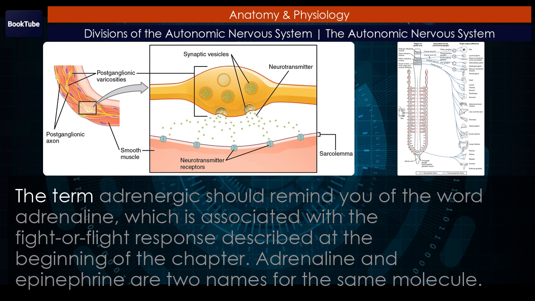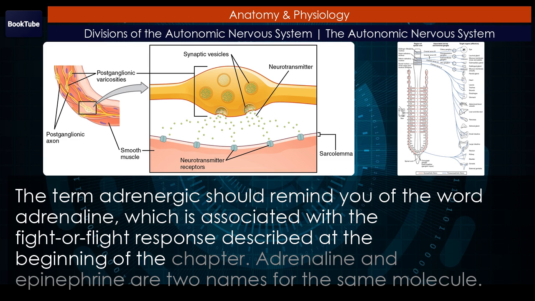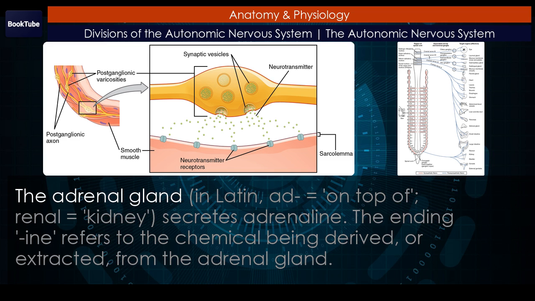The term adrenergic should remind you of the word adrenaline, which is associated with the fight or flight response described at the beginning of the chapter. Adrenaline and epinephrine are two names for the same molecule. The adrenal gland, in Latin, ad equals on top of, renal equals kidney, secretes adrenaline. The ending -ine refers to the chemical being derived or extracted from the adrenal gland.